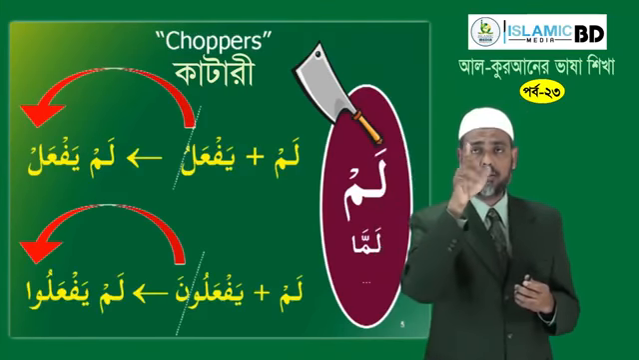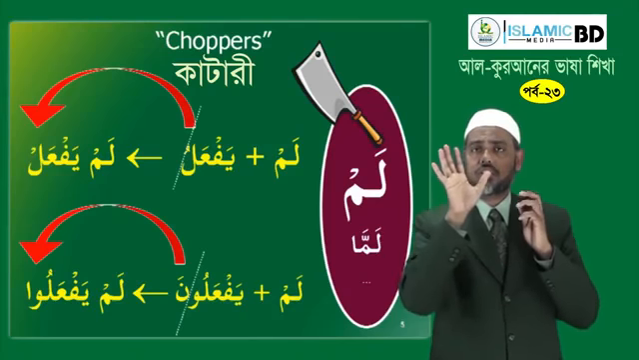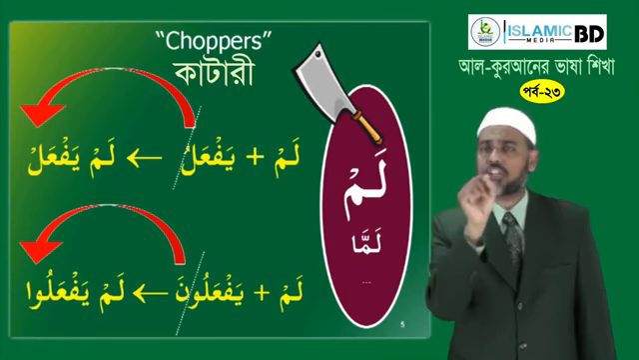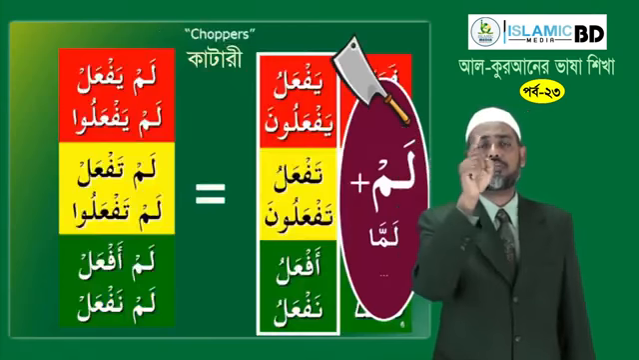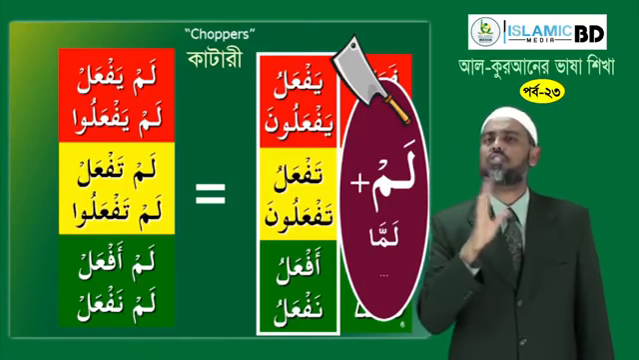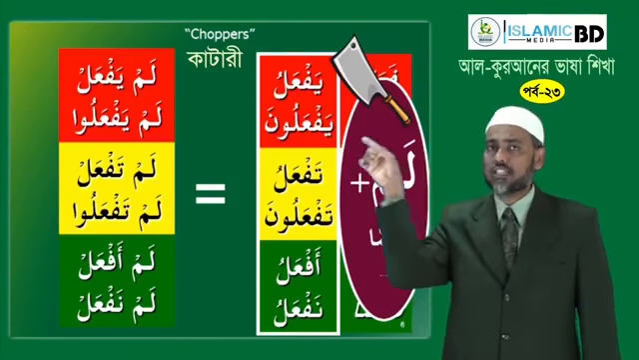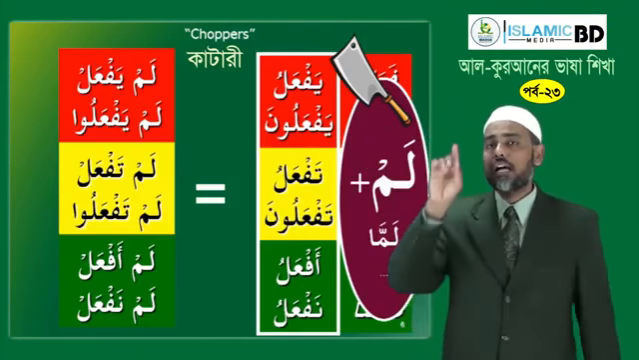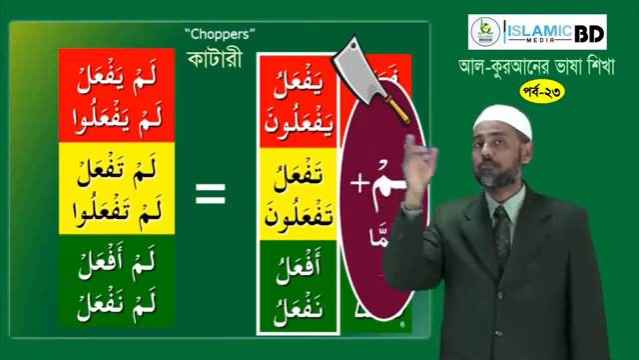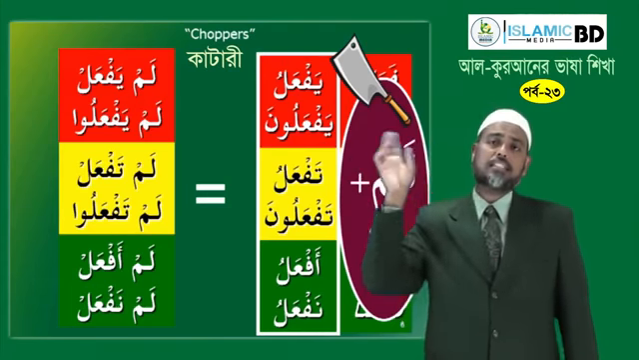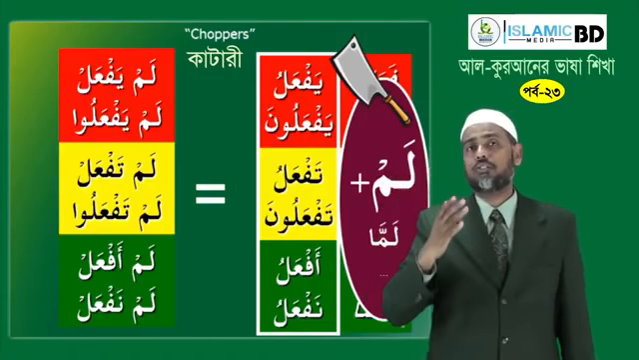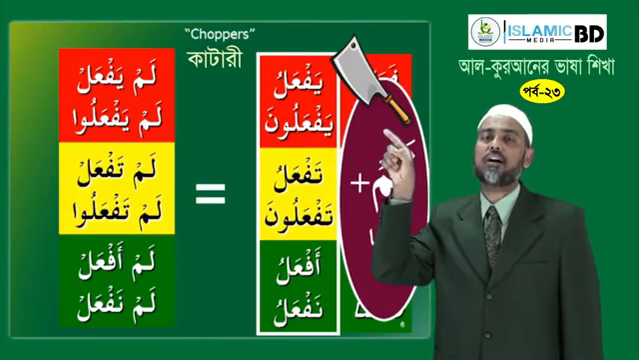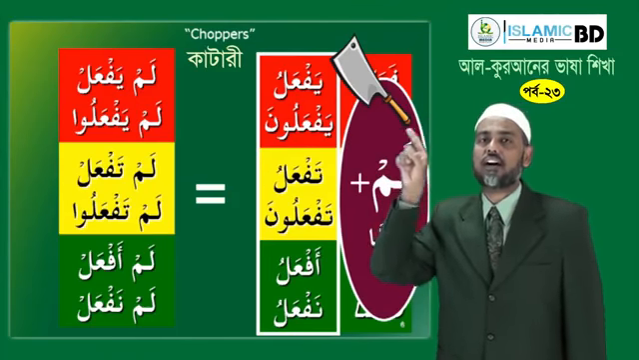Yaf'alu, yaf'aluna, taf'alu, taf'aluna, af'alu, naf'alu. Just remember this part only of the whole table of fa'ala. Just focus on these forms, and that includes the feminine form also. When these are preceded by lam or lamma, these act like a chopper, and they cut the u of yaf'alu, the dhamma, and it becomes yaf'al.